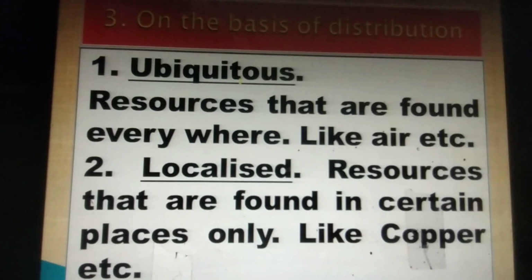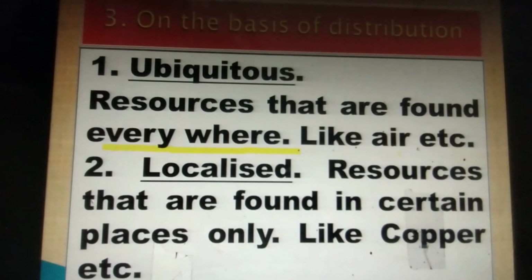On the basis of the distribution, we have ubiquitous resources and localized resources. Ubiquitous resources are those resources which are found everywhere, means these resources we can use in our daily life. These are found everywhere in different areas of the earth, means air, water vapors, these are available in most of the parts.